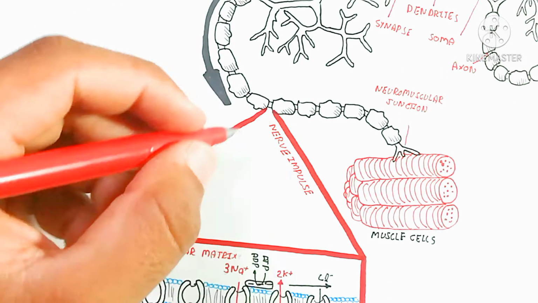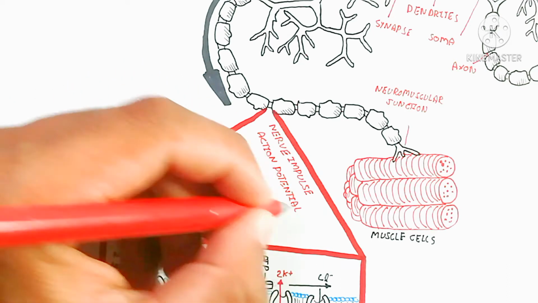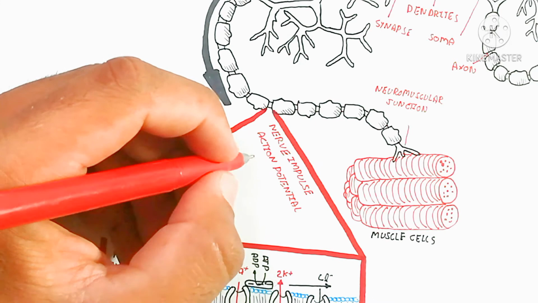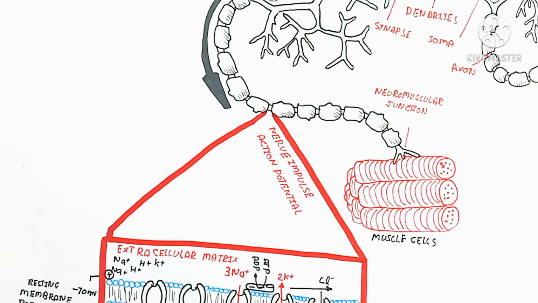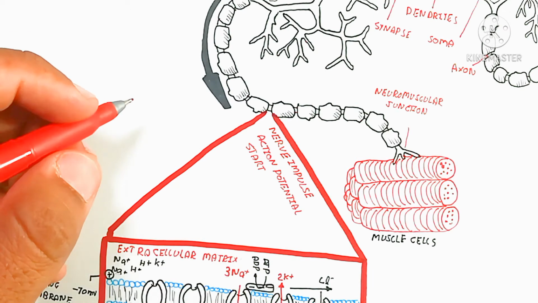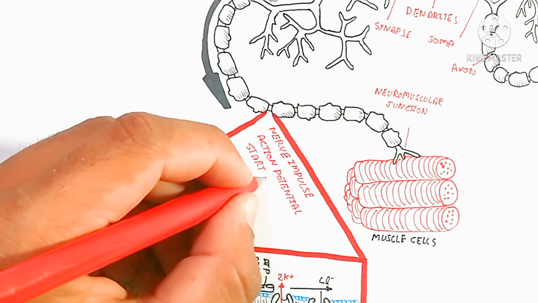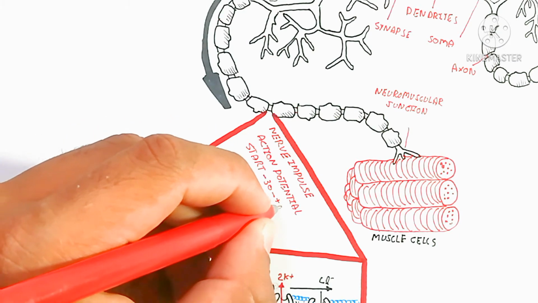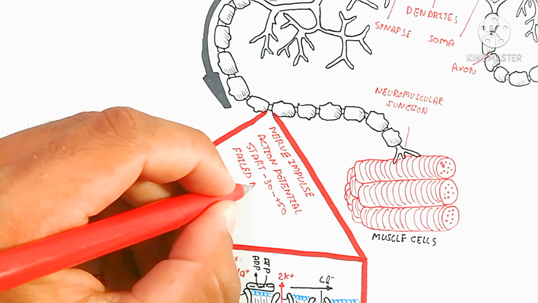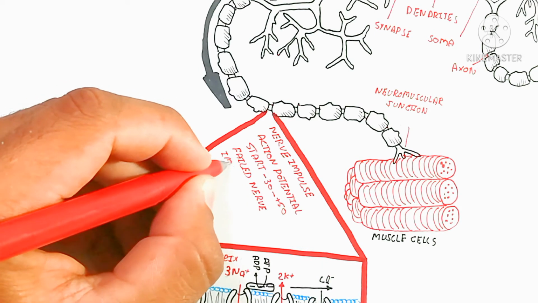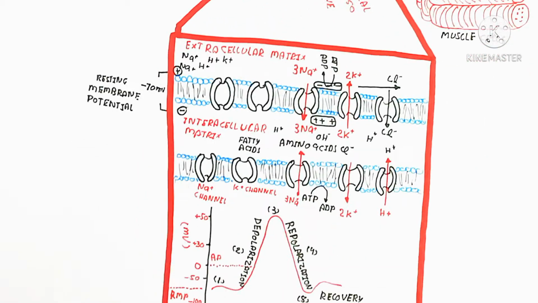So depolarization and repolarization require time. It means milliseconds, so that is important to know. The nerve impulse, or action potential, is created from here. If we talk about the myelinated axon, saltatory conduction will occur. Saltatory conduction means the jumping of the nerve impulse from node to node. So that is why it is important.